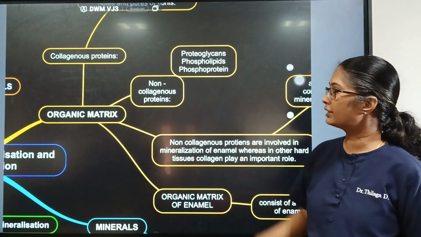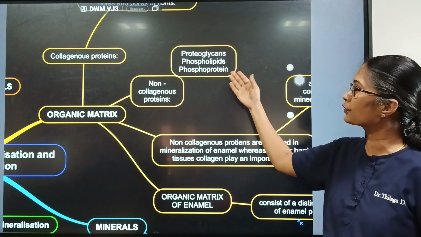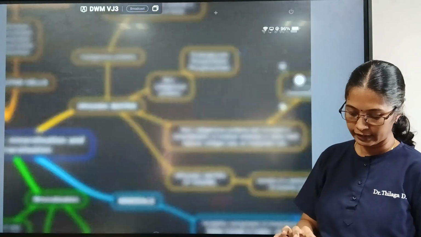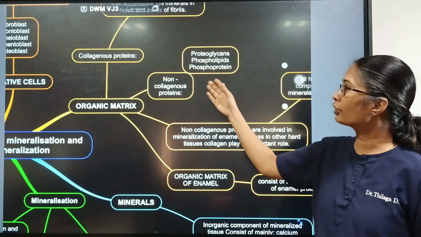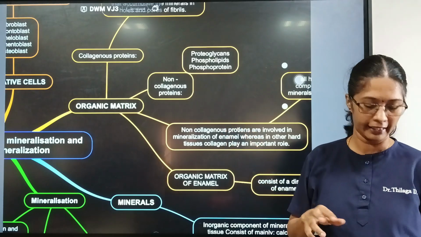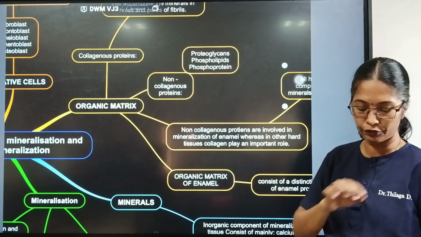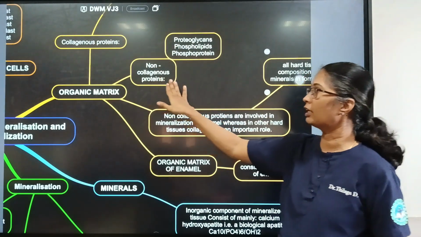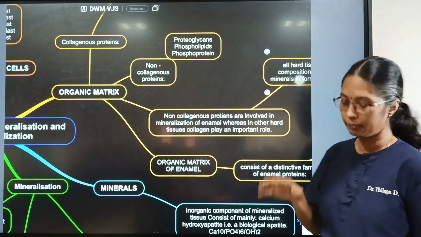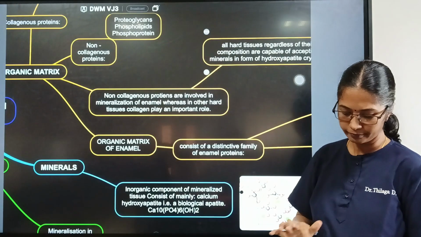And there are non-collagenous proteins like proteoglycans, phospholipids and phosphoproteins. The difference between the collagenous and non-collagenous is that non-collagenous proteins don't form a triple helix, whereas collagens form a triple helix to form the fibrils. And they are not the main component of the extracellular matrix, whereas collagenous proteins are the main components of the ECM.